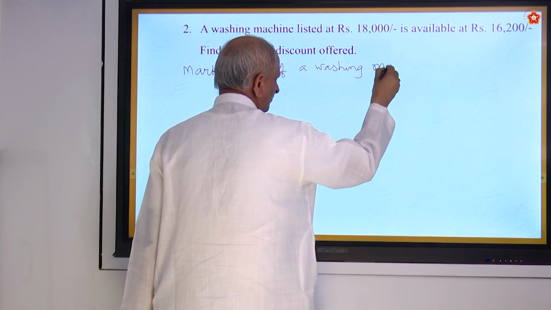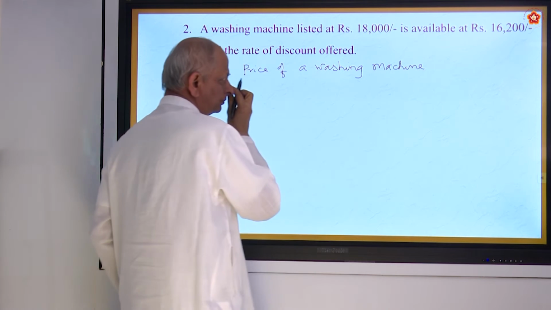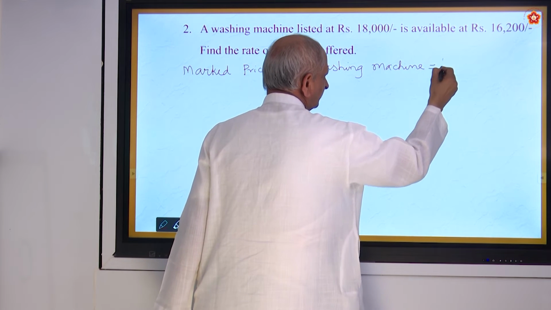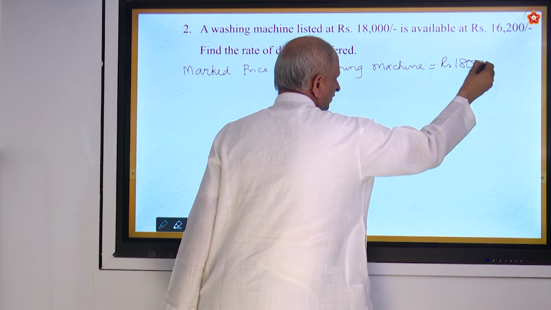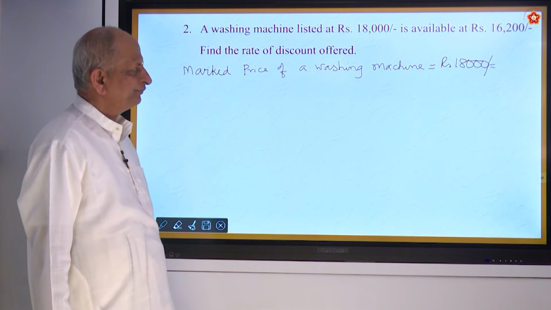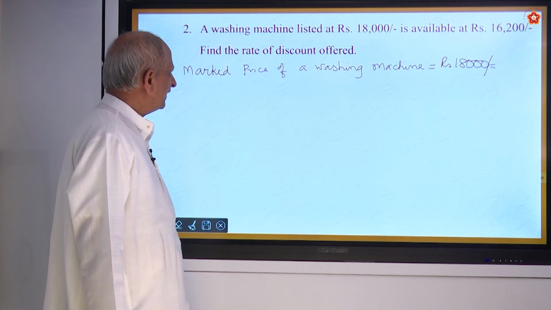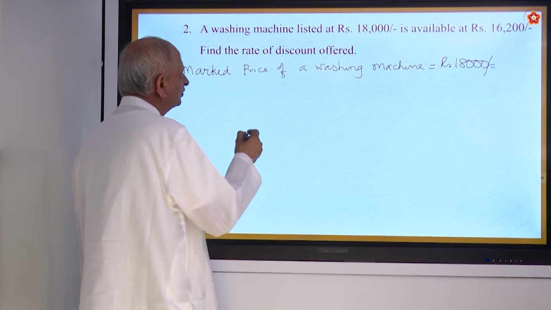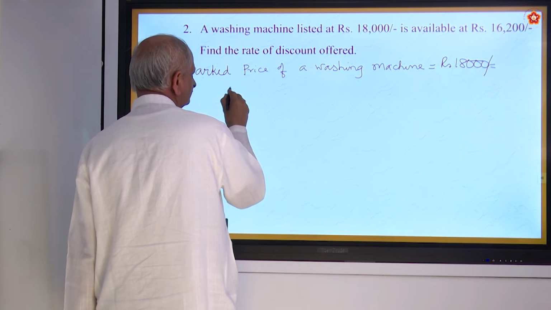Some of you may have, especially those students who are from cities. In villages, they usually wash by hand. So 18,000 is the market price or list price, what you call. So what is the selling price?